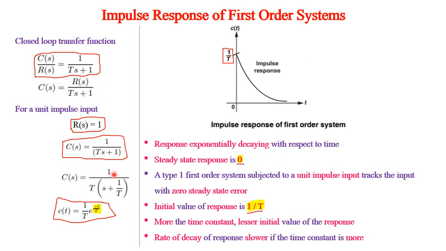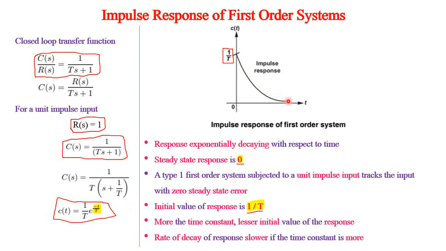Therefore, here again when we take the t outside and simplify, we will get c of t as 1 by t into e to the power minus t by t. So, here again you have exponential term. However, here it is exponential decay, because there is no 1 minus term like your step response. Therefore, there is an exponential decay of the response, but finally the response becomes 0.